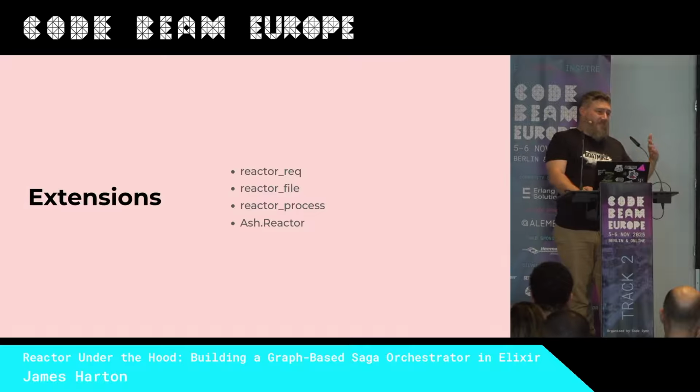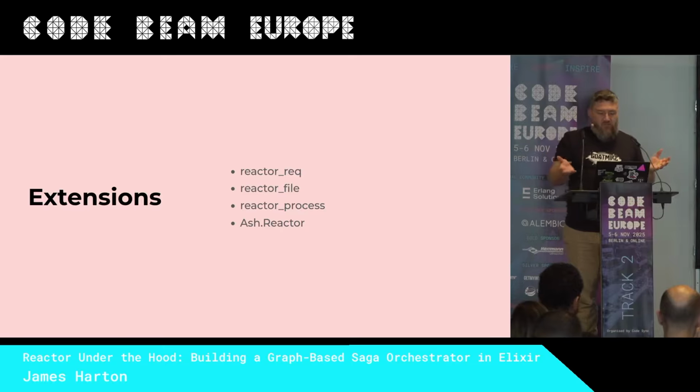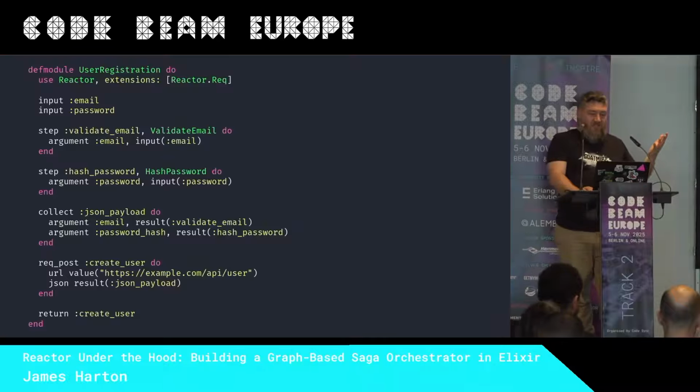Because of Spark being as awesome as it is, we can extend Reactor, just like we can extend an Ash resource. And there's a bunch of extensions already. And these extensions can not just add new step type modules, but they can add new DSL dynamically so you can express things at a similar level of abstraction. So this is an updated version of what it might look like if we used the Reactor Req extension.